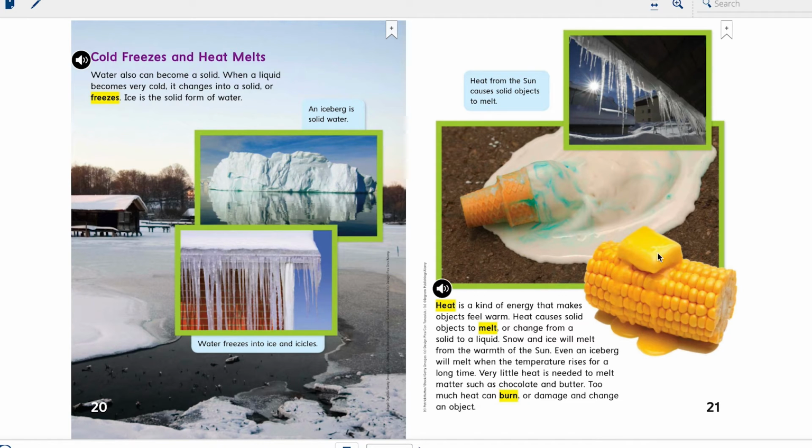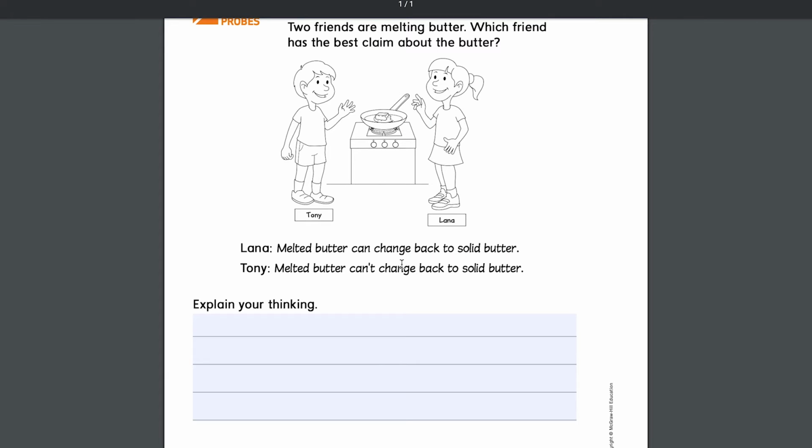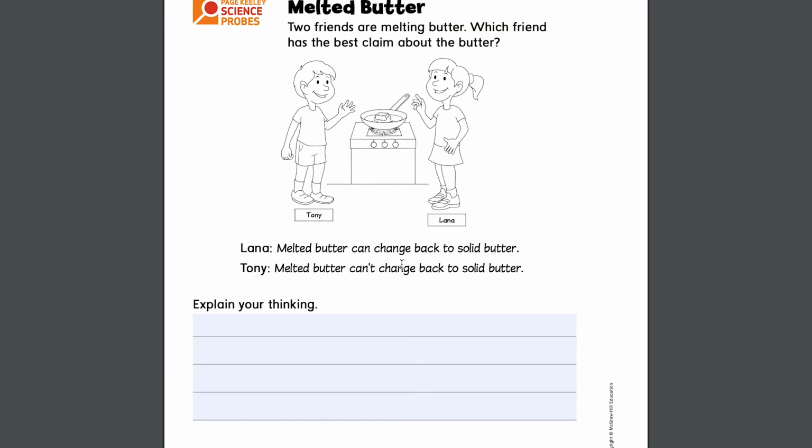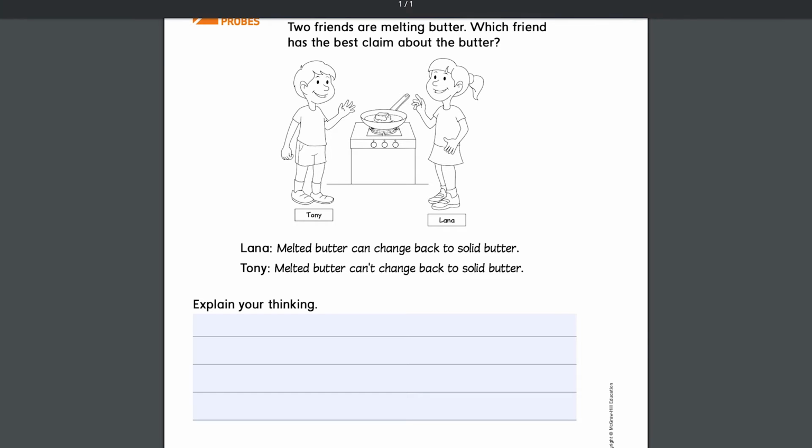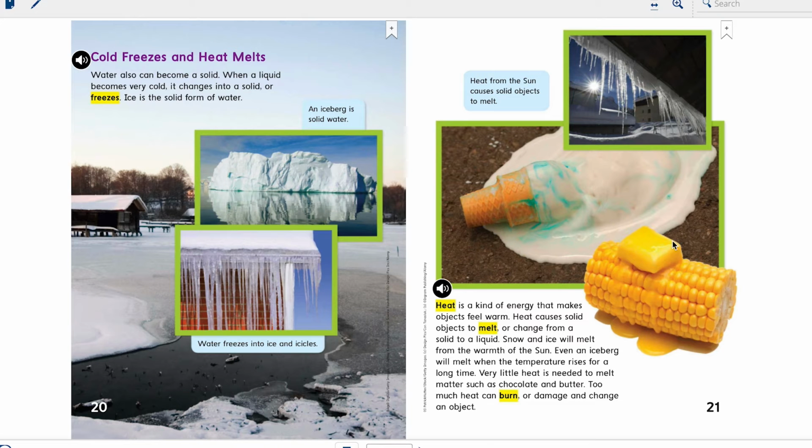And now we know the answer to the first question we had. Can melted butter change back into solid butter? The answer is yes. If we add heat, the butter melts from solid to liquid. And if we cool it, the liquid becomes solid again. Too much heat can burn or damage an object, such as if you burn paper or if you burn wood, it changes from what it is into ash.